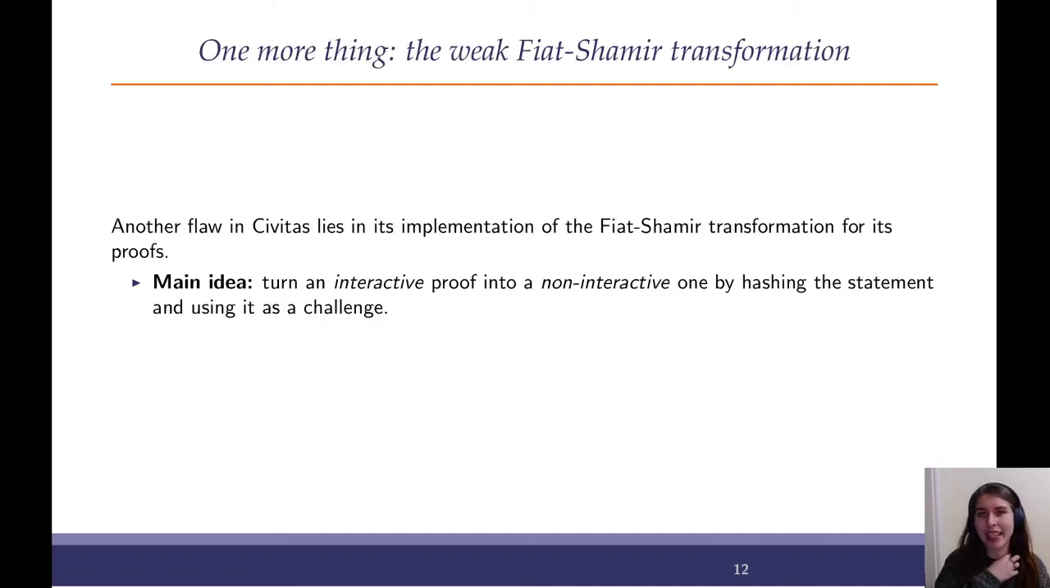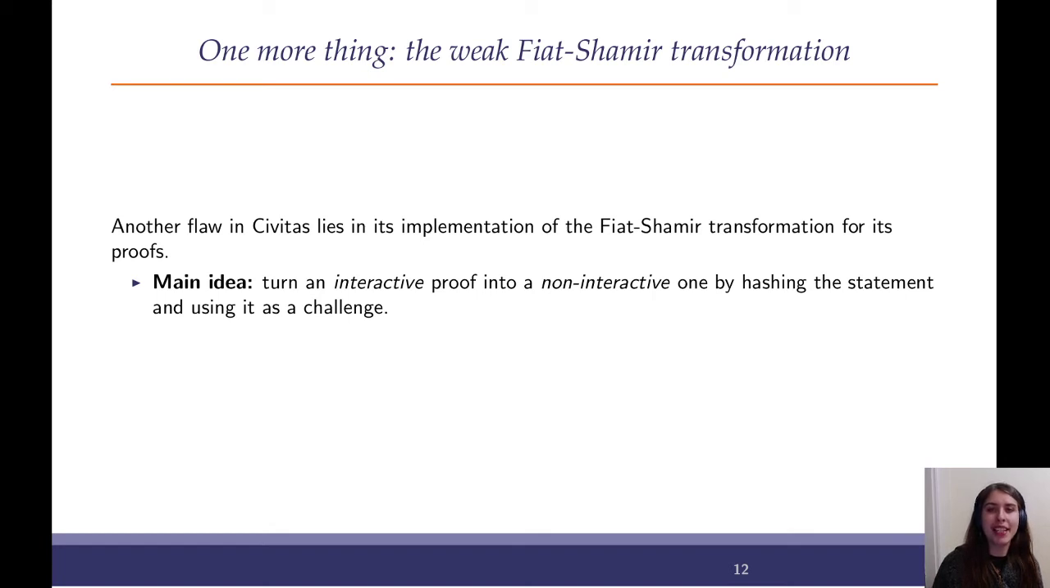Now, one more thing has reared its head in this research. There is a flaw in Civitas' implementation of the Fiat-Shamir transform. Now, the main idea of the transformation: we're going to take an interactive proof where the prover chooses a commitment, the challenger chooses a challenge, and the prover computes a response that should be difficult to compute without knowing the secret data.